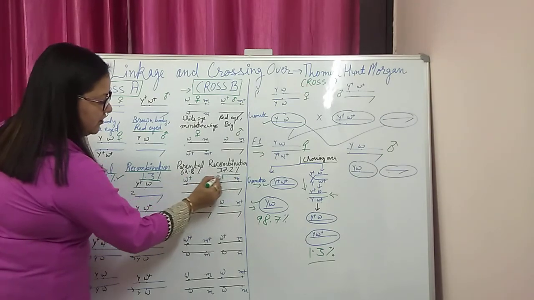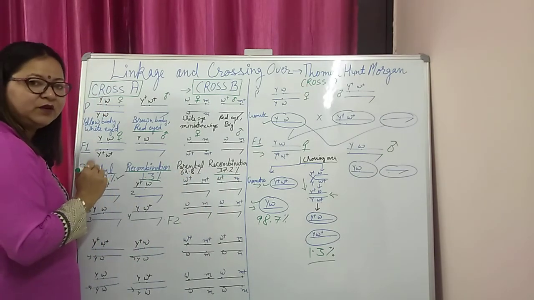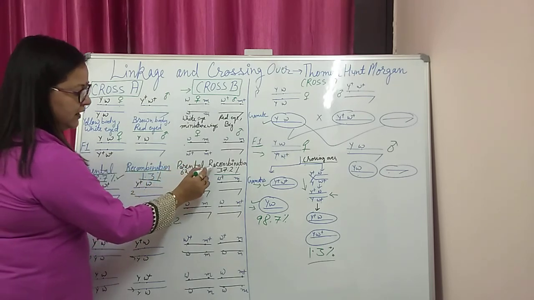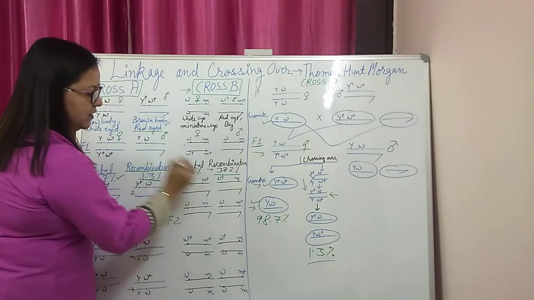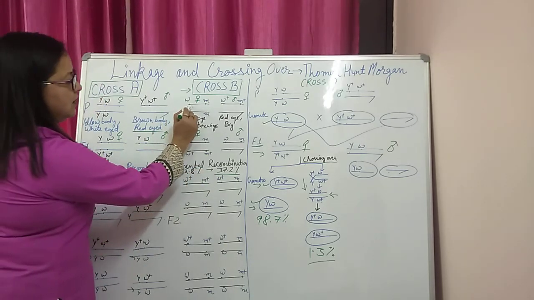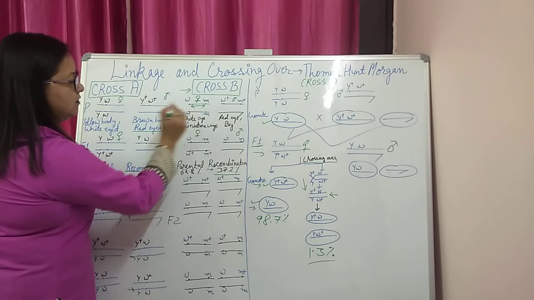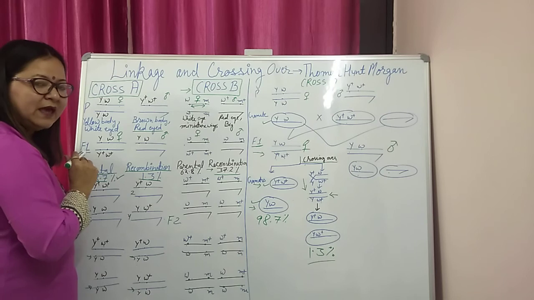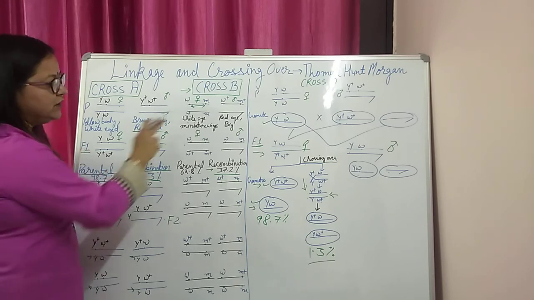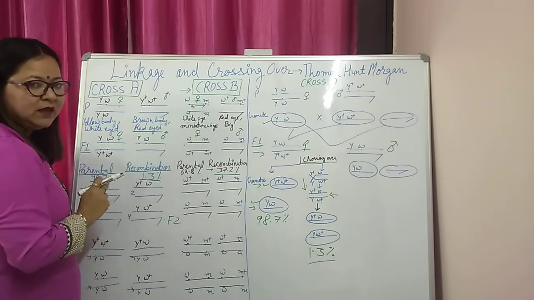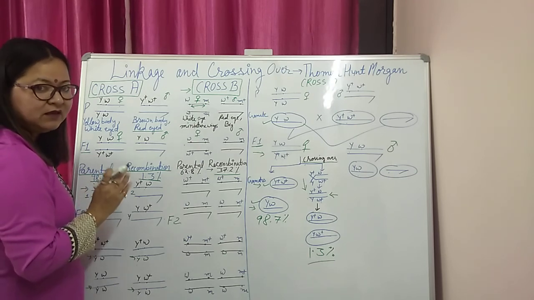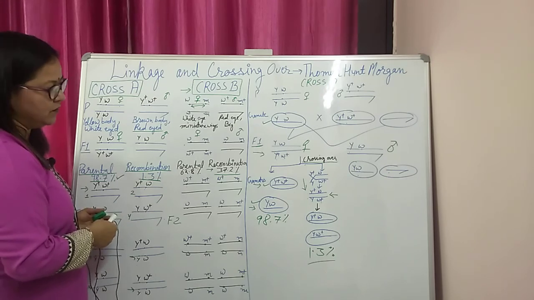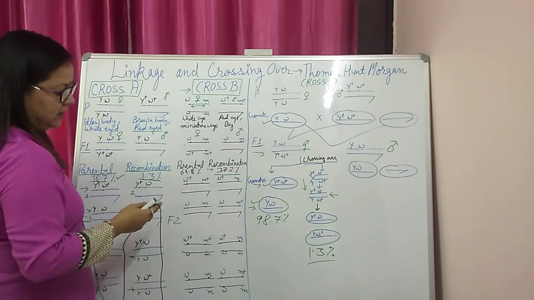we find that the recombination is 37.2%. Okay, so Morgan explained that the chances of recombination increase with the increase in distance between the genes. So the gap between the two genes in a homologous chromosome reduces the linkage and increases the chances of crossing over. So this is about linkage and crossing over.